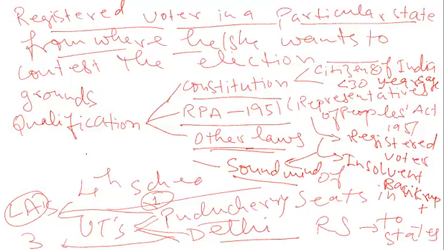So I was telling that earlier there was a ground that a person who wants to contest on the seat of Rajya Sabha from a particular state should be a registered voter in that particular state. And this ground was mentioned in the Representatives of the People's Act 1951.